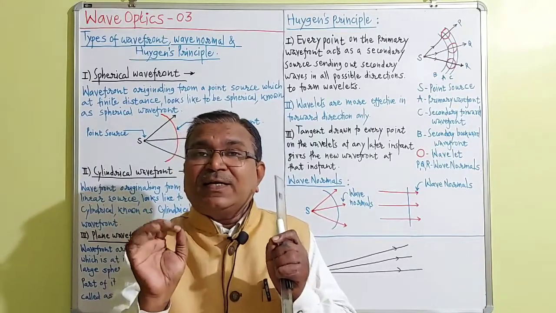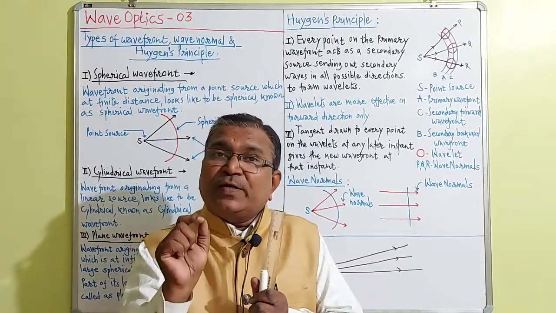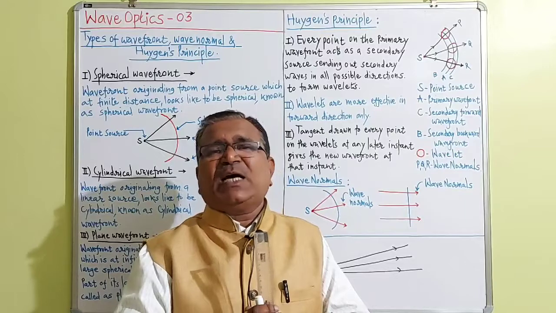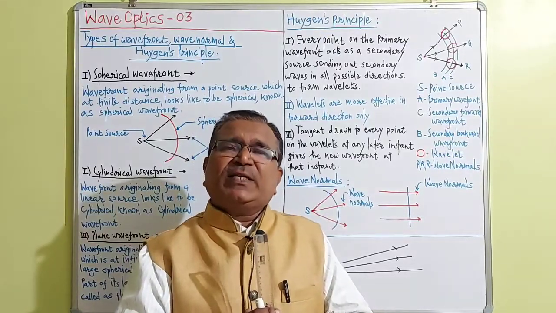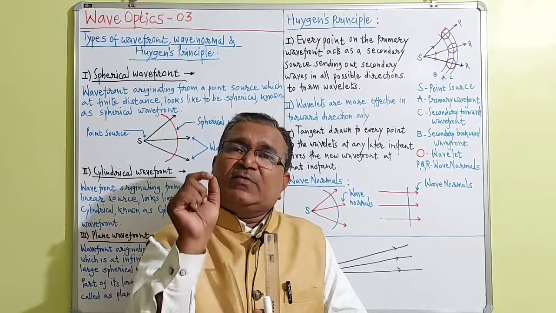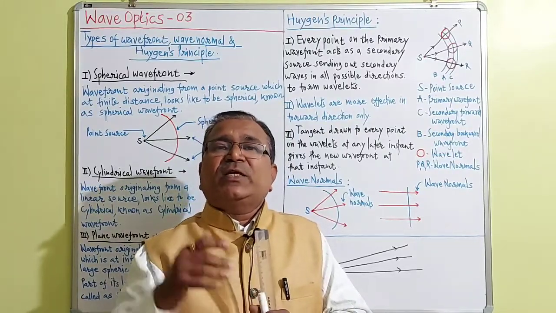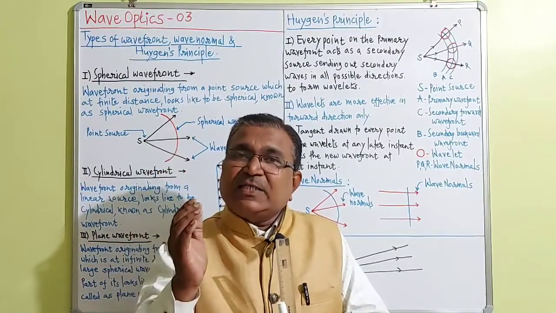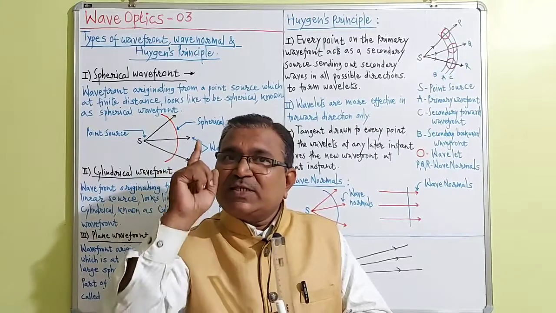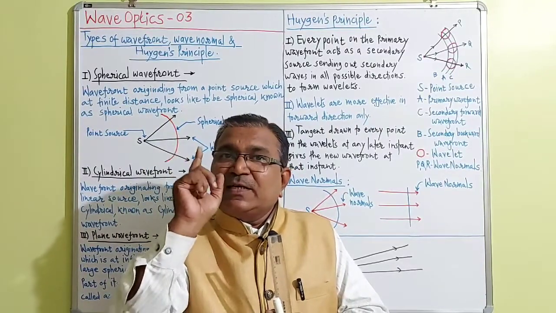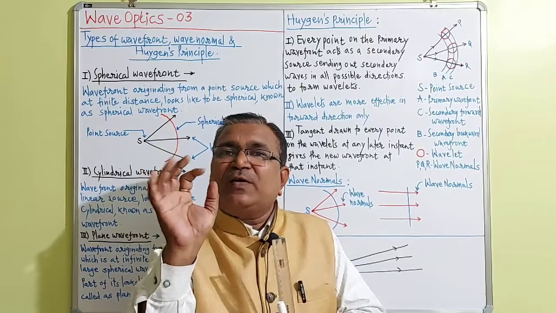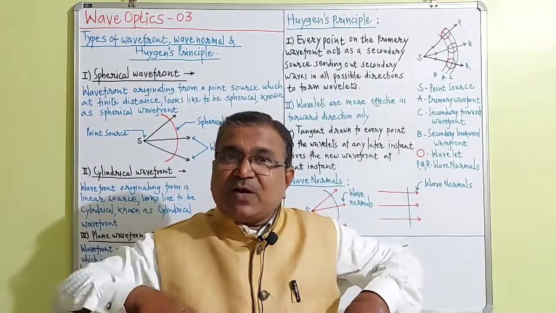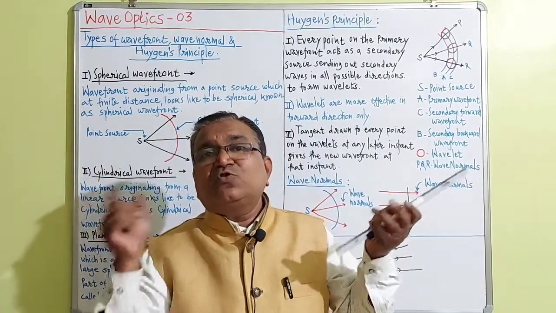So after learning the diagram, now we will prepare the principle, Huygens principle. Most important, many times asked in various examinations. You should understand it very clearly, otherwise we cannot go forward. I have classified this principle in 3 steps. What is the first step? The first step is, every point on the primary wavefront acts as a secondary source, sending out secondary waves in all possible directions to form wavelets.